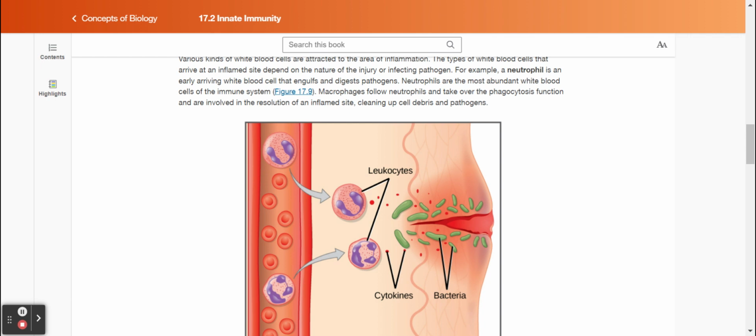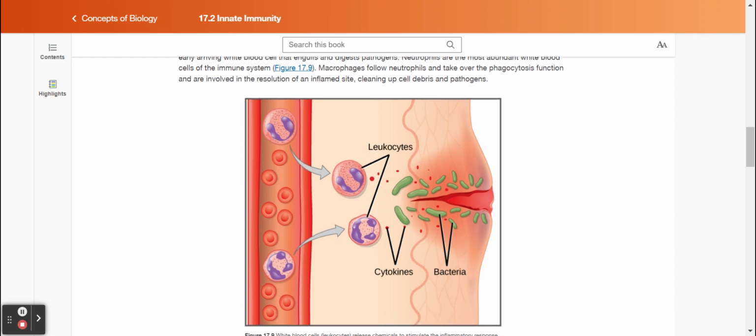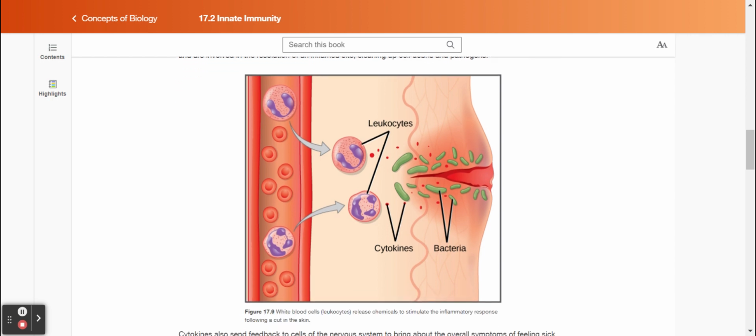Macrophages follow neutrophils and take over the phagocytosis function and are involved in the resolution of an inflamed site, cleaning up cell debris and pathogens. Figure 17.9. White blood cells, leukocytes, release chemicals to stimulate the inflammatory response following a cut in the skin.